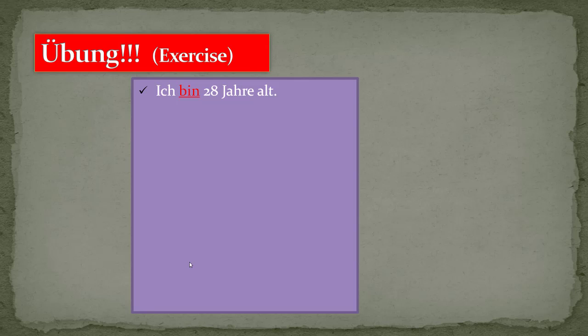Now please pay some more attention. Now we are going to do some Übung, like an exercise. In this exercise I will be covering all your doubts and all the concepts of the sein verb. Let's start. The first one is: Ich bin 28 Jahre alt. I am 28 years old. So we have to use bin. While you are using bin here, go and check the conjugation for sein.